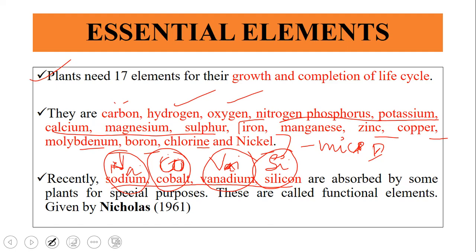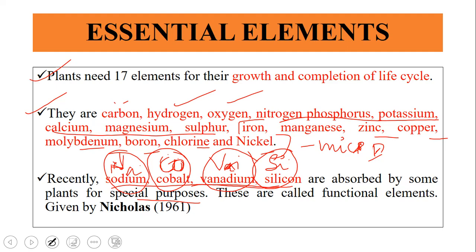Okay, so these 4 elements have been added recently, which are absorbed by some plants for a special purpose. As I told you, these 17 elements are a must for all plants, but these 4 elements, Na, Co, Va, Si, are absorbed only by a few plants, not all plants, and that too for some special purposes.